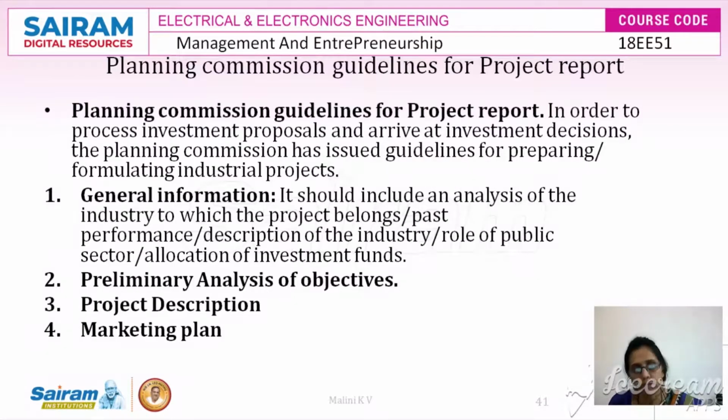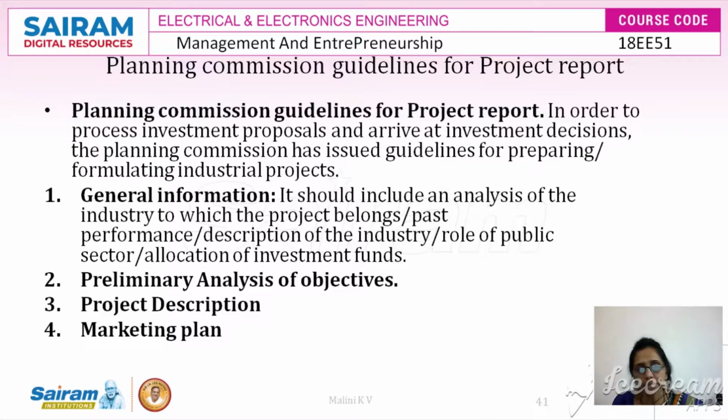So what are the planning commission guidelines to create a project report? There is a set of standard instructions given by the planning commission in order to provide a project report. The first one is that in order to process investment proposals, the banks have been given a set of directives which includes the way to write the project report and arrive at the investment decisions. The guidelines for formulating industrial projects are: the first one is that the project report must have the general information about the investor, and then the performance description of the industry, role of the public or the private sector, the allocation of investment funds.